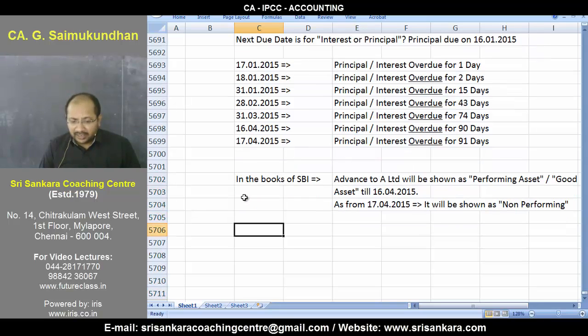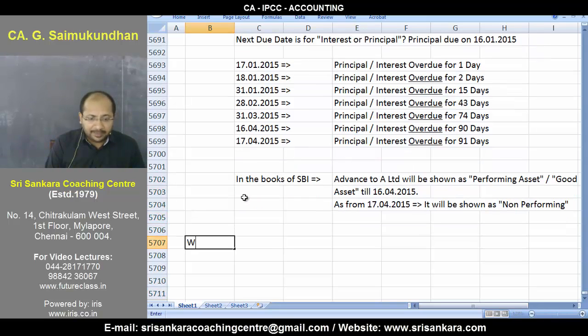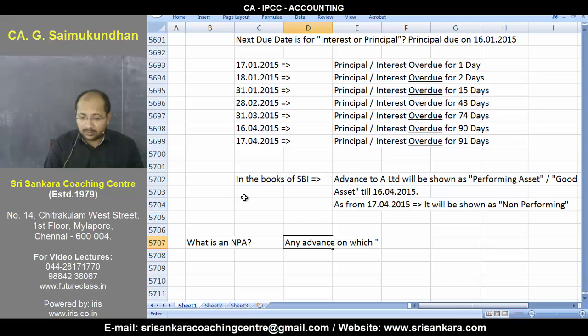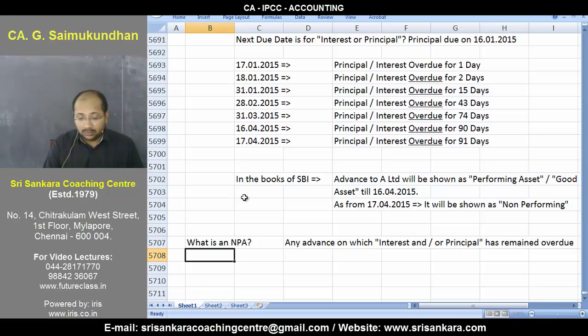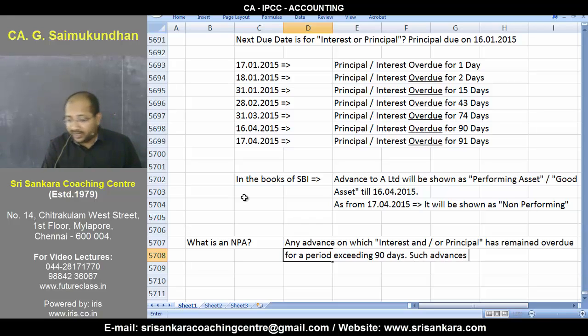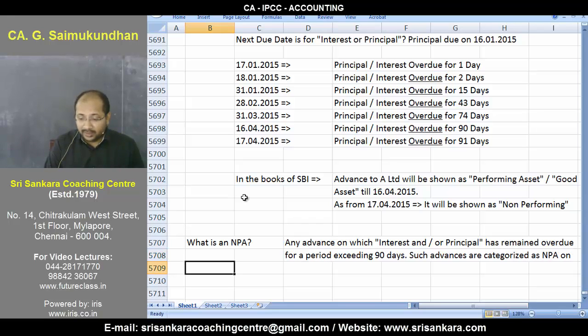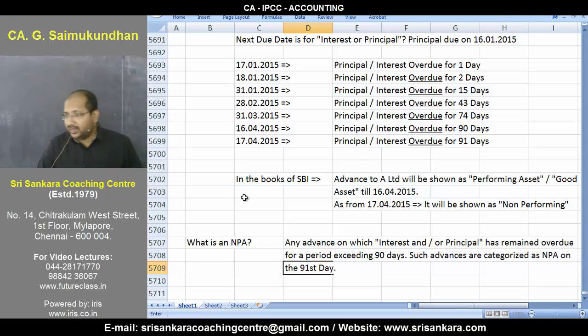So, to put it in a nutshell, I just want you to understand what exactly an NPA is. Once again, NPA is nothing but any advance on which interest and or principal has remained overdue for a period exceeding 90 days. Such advances are categorized as NPA on what day, guys? On the 91st day.